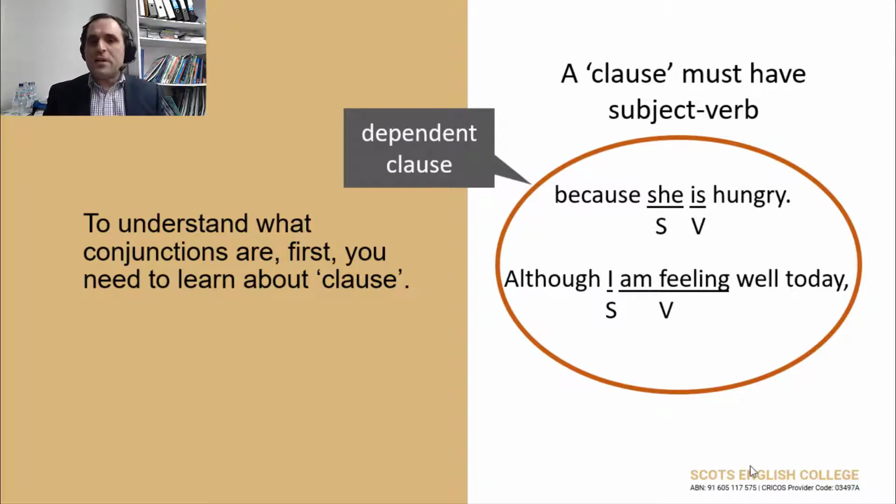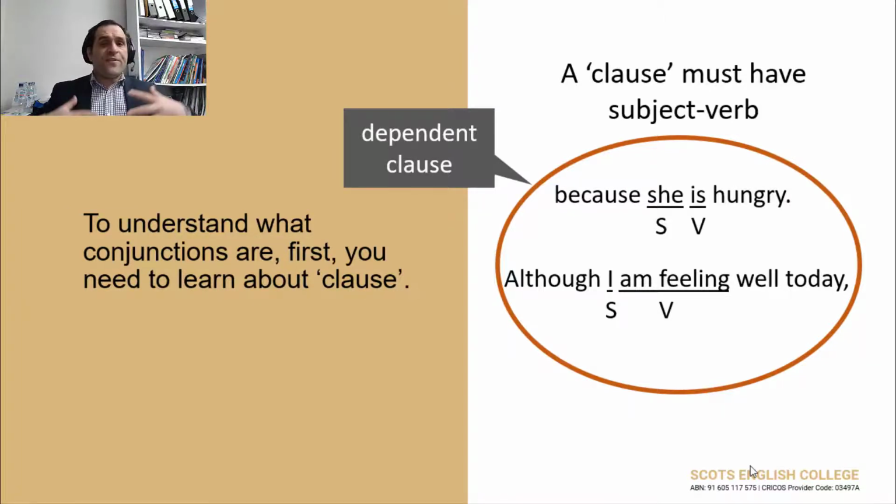So I explained to you before that when I talked about independent, an independent clause can stand on its own. It doesn't need anybody's help. It doesn't need any other words for help. The meaning is clear without adding any other words. If I say she's hungry, you understand that she is hungry. The meaning is full. The meaning is clear.